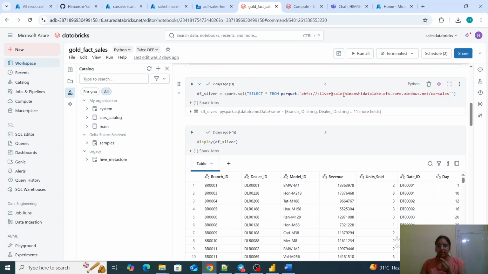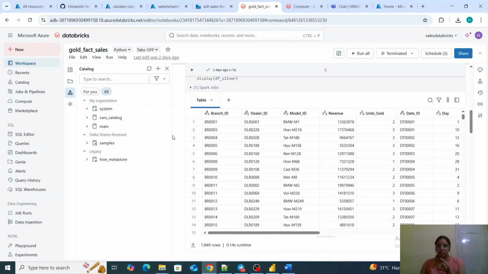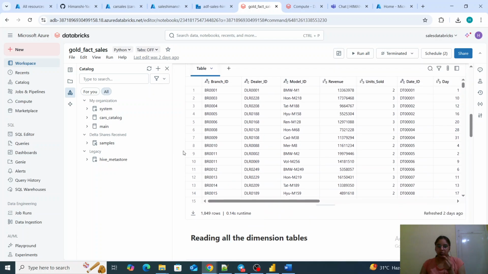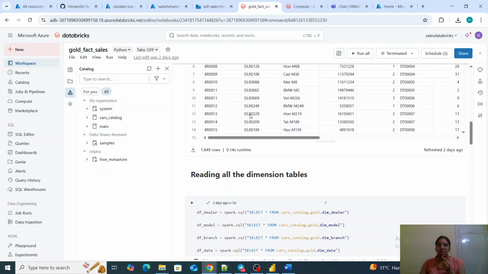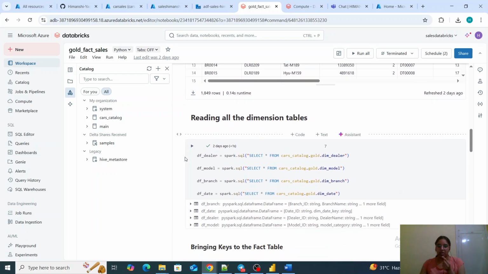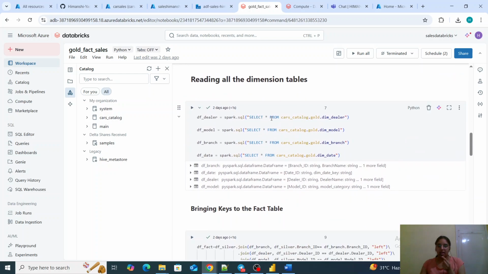Once we get all the data from our silver table, this is the one big table which we got, which is already transformed. This is the data which is serving everything, all the dimension tables and fact tables are being generated from here. What a fact table contains is all the dimension keys.